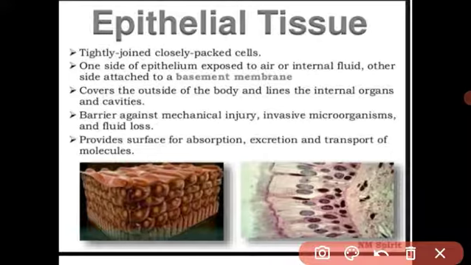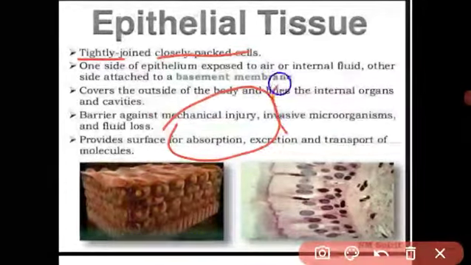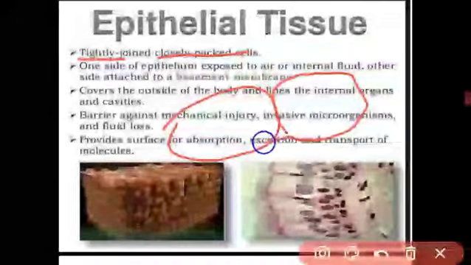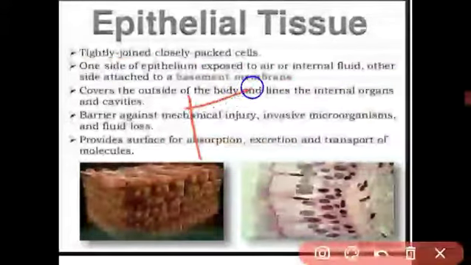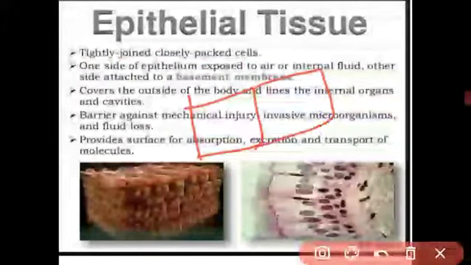Understood? Epithelial tissue is tightly joined, closely packed to each other. Means the cells of epithelial tissue have no intercellular space. These cells are tightly packed to each other. No intercellular space is present in between the cells. They are closely packed to each other. Understood?